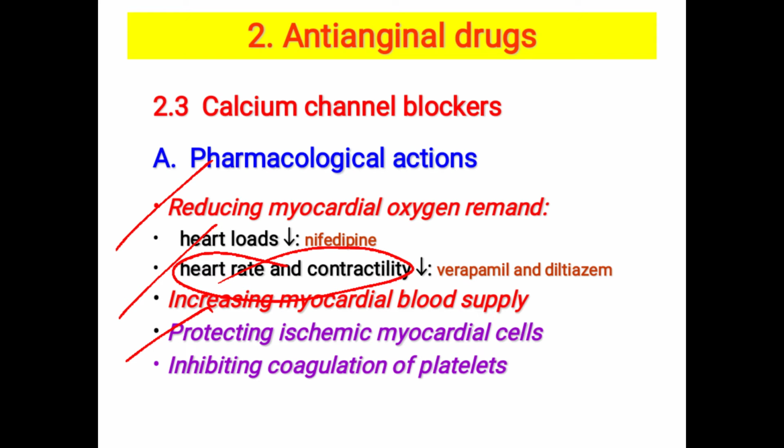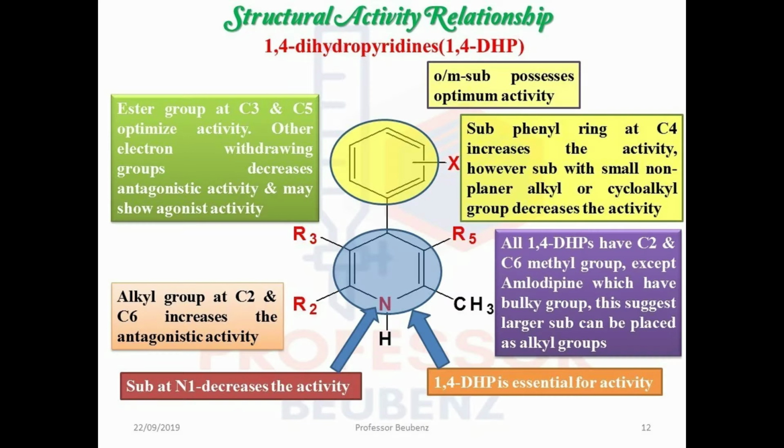As you remember, calcium is responsible for the contraction of heart muscles. Along with the myosin light chain kinase phosphate, they are responsible to contract the heart muscles. If calcium channels are blocked, there is no entry of calcium intracellularly, and then no contraction of the heart muscle takes place.